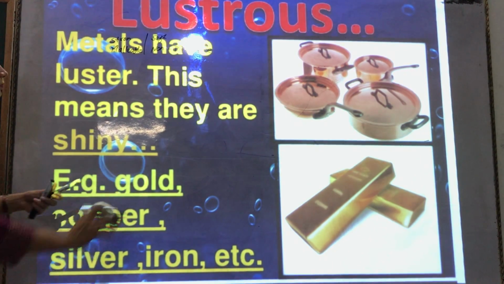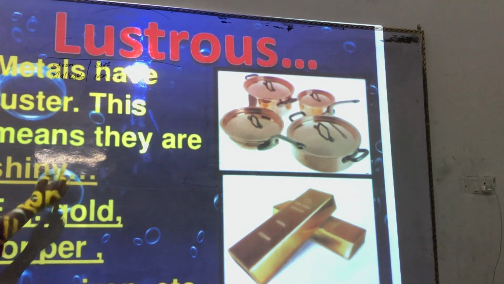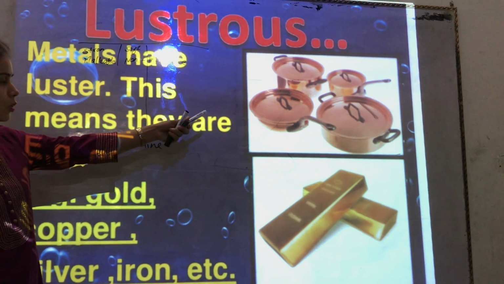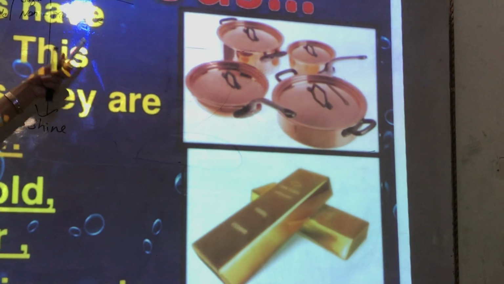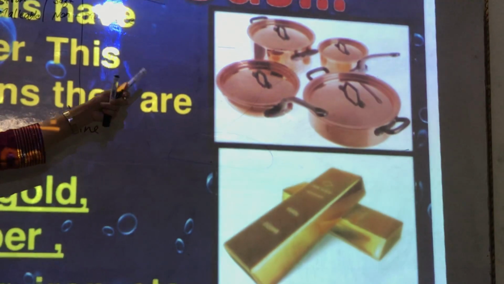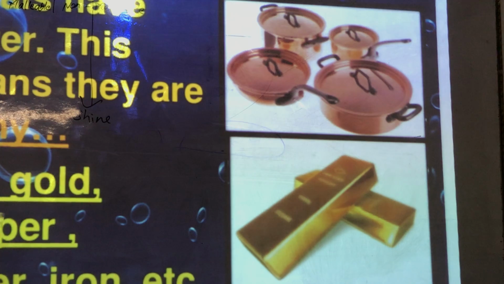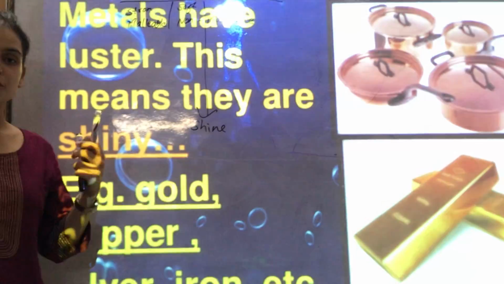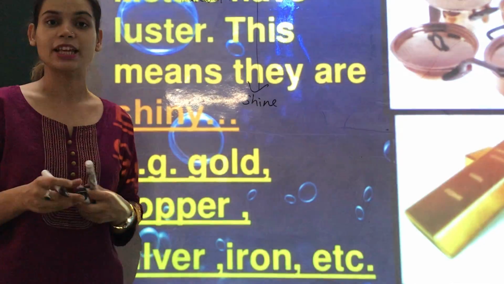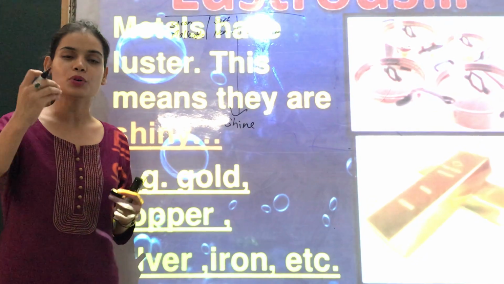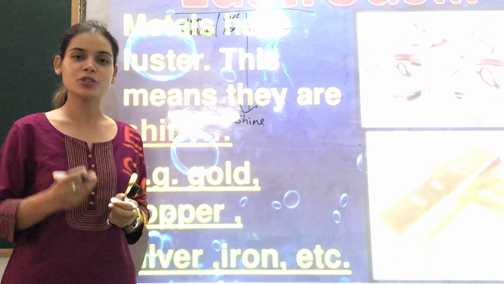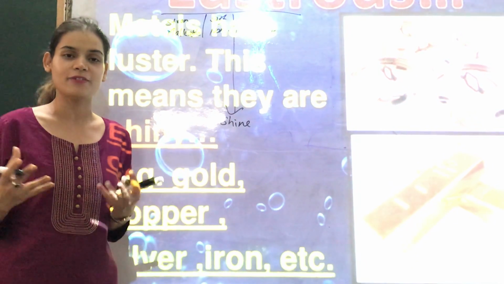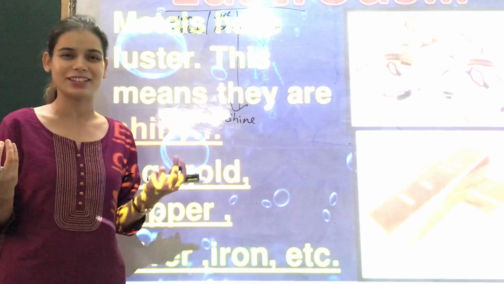Luster comes from a word which means shine. So luster actually means shine. If you see those utensils of silver, of aluminium, you will notice that they have some sort of shine in them. Also the gold ornaments, the silver ornaments, all the other ornaments that we use as jewelry. You ask your mother why she likes gold and silver jewelry, because they have some good, decent shine. So that is a property of metal. She cannot wear coal jewelries because coal does not have that luster. Also she cannot wear lead jewelries.